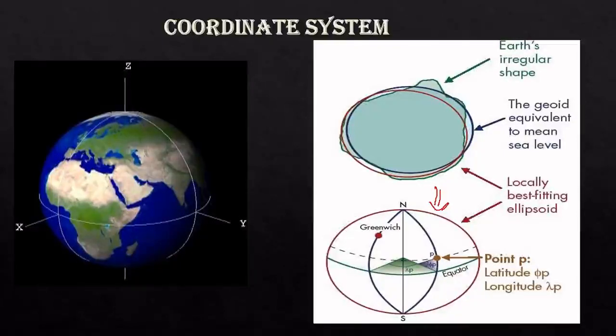So the north and the south, and this is the Greenwich. This is the equator, and this is the point P. Point P can be expressed in terms of latitude and longitude.